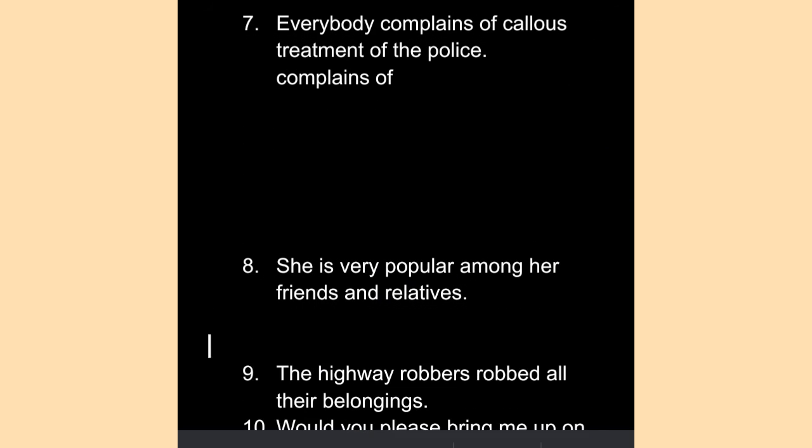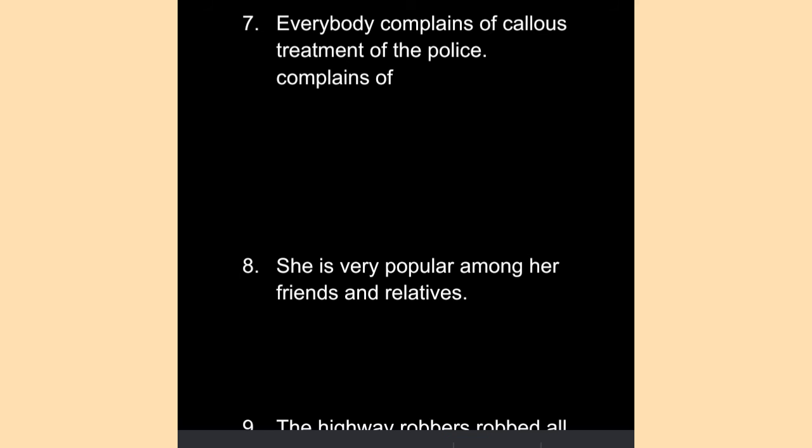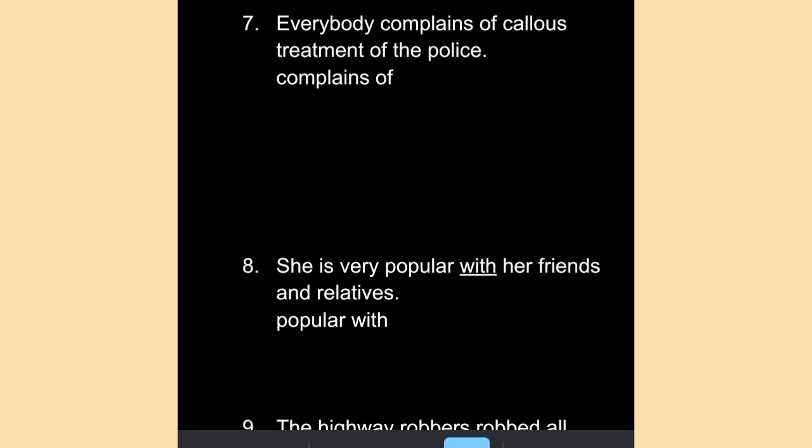Next example, she is very popular among her friends and relatives. The word popular is always used with this preposition, popular with. So the word among should be replaced with the very preposition known as with. She is very popular with her friends and relatives.